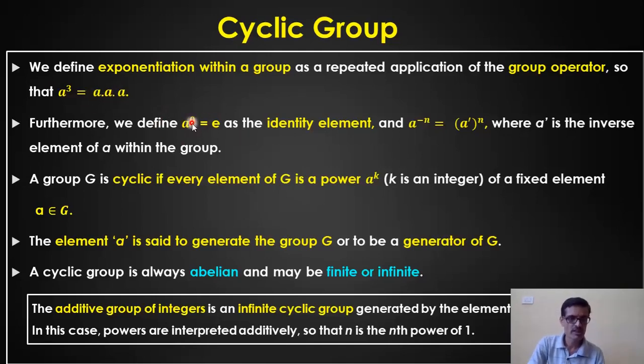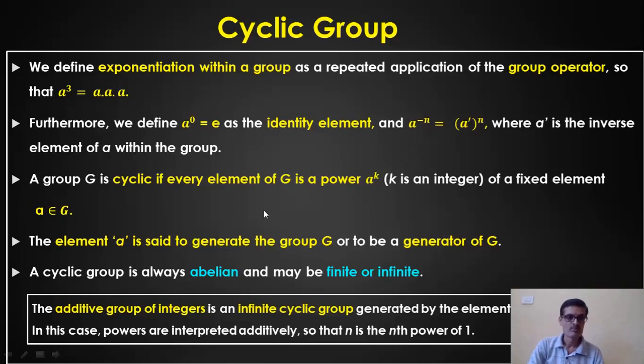Or let us say a to the power 0 is always equal to the identity element, right? A power 0 is 1 under the multiplication operation, it is the identity element. Under the group also it is the identity element only. And we can perform a to the power minus n as the inverse of a to the power plus n.